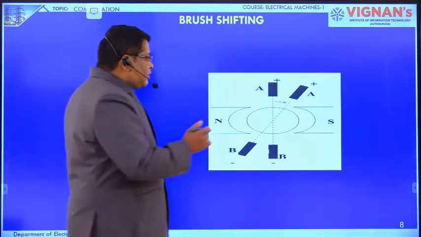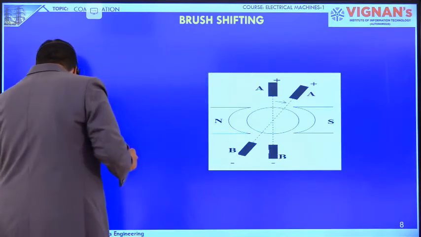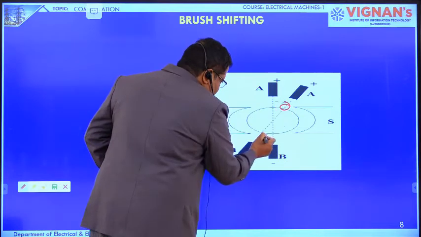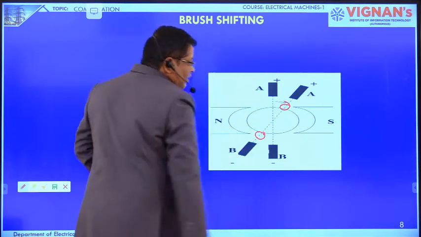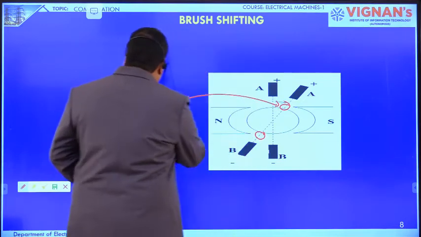The dynamically induced voltage in the coil is highly dependent upon the value of the flux.